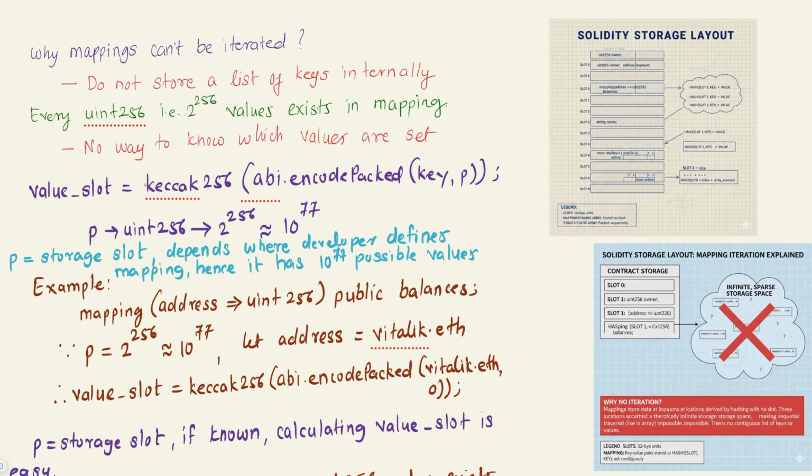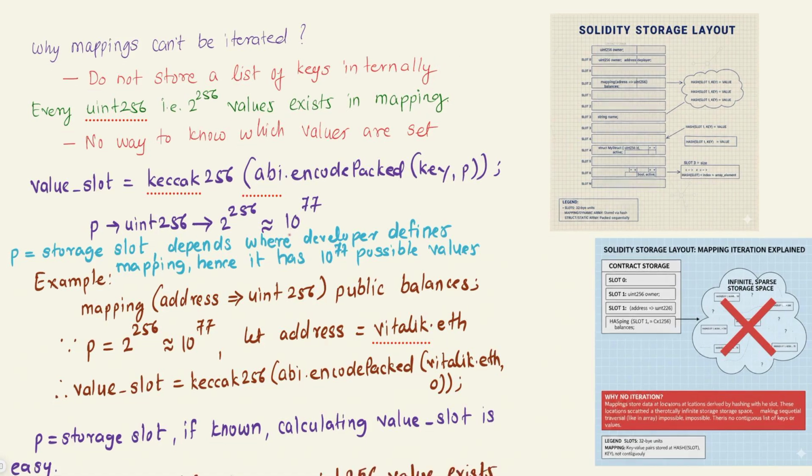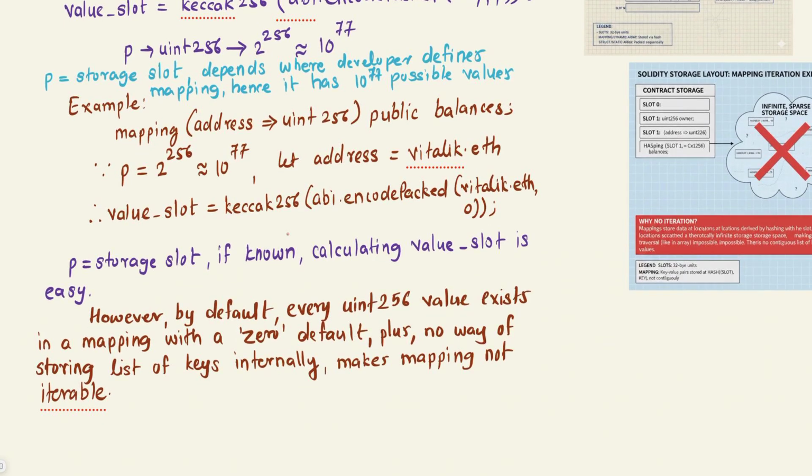Given this fact, we already know that mappings do not store a list of keys internally. Here, there is infinite storage space plus the keys are not stored internally. So this makes mapping non-iterable. By default, every unsigned integer 256 value exists in a mapping with a 0 default. Plus, there is no way of storing a list of keys internally, which makes mapping not iterable.